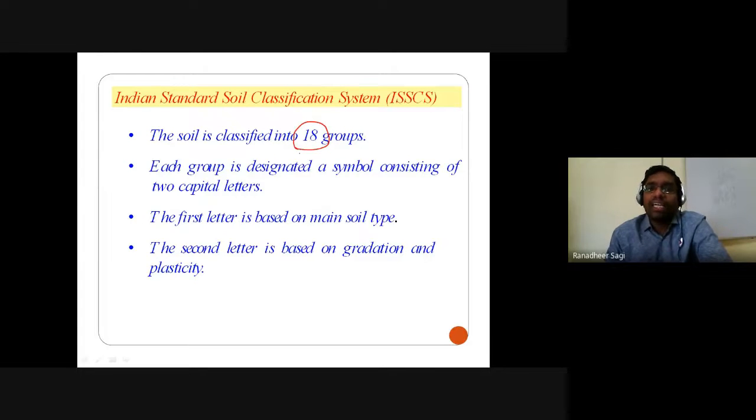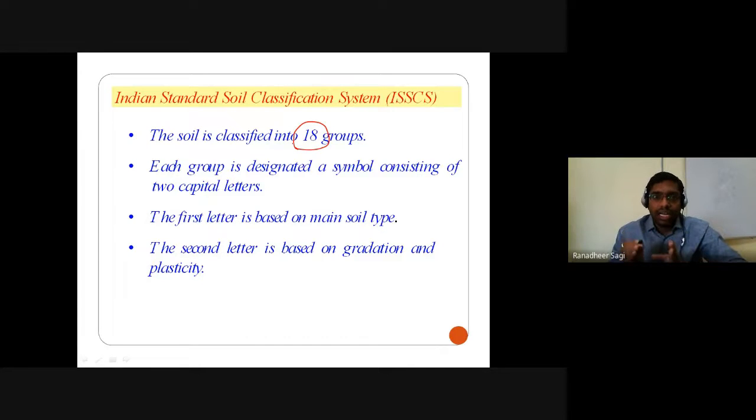18 groups. In the case of the Unified Soil Classification System, the soil was classified into 15 groups, but in the Indian Standard Soil Classification System, the soil is classified into 18 groups. What are those additional 3 groups that come into the picture? They are with respect to the intermediate plastic condition.